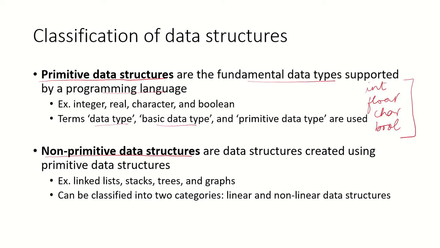So what are the non-primitive data structures? These data structures are created using the primitive data structures. When we use these primitive data structures to create more different kinds of data structures, those are called non-primitive data structures. Examples are linked list, stacks, trees, graphs. And these non-primitive data structures can be classified into two ways: linear and non-linear data structures.